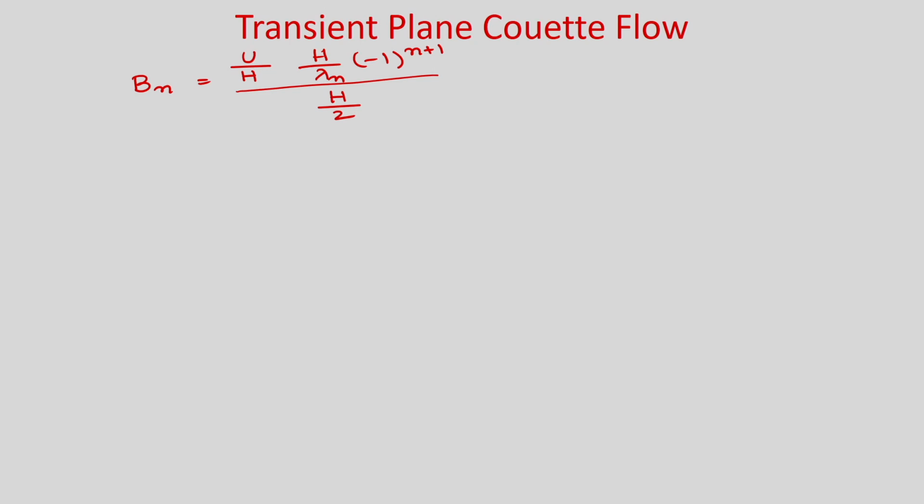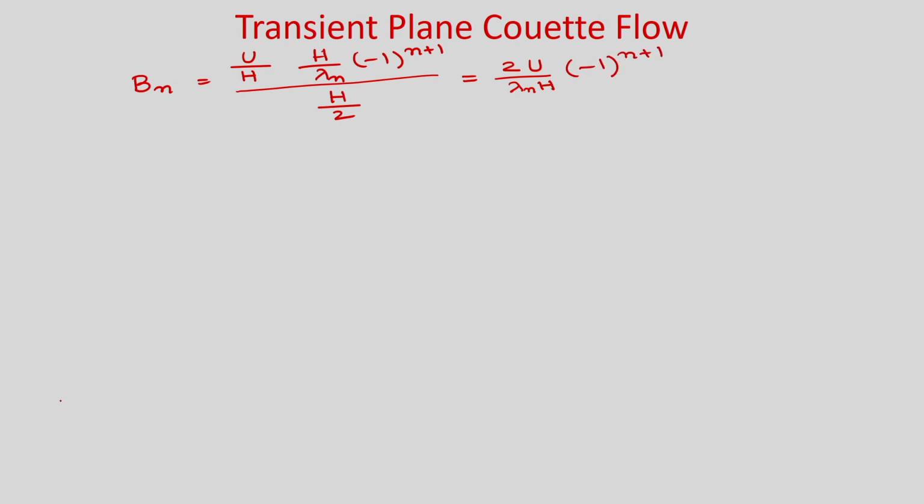So, from here you can see that we will get b n as twice u by lambda n h minus 1 to the power n plus 1.